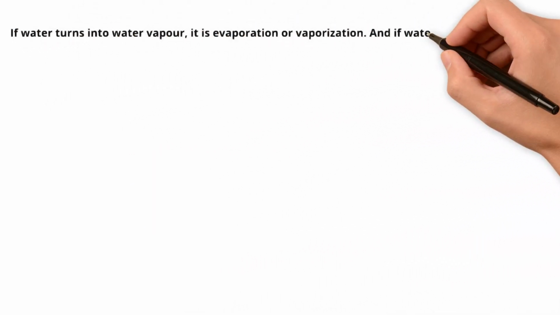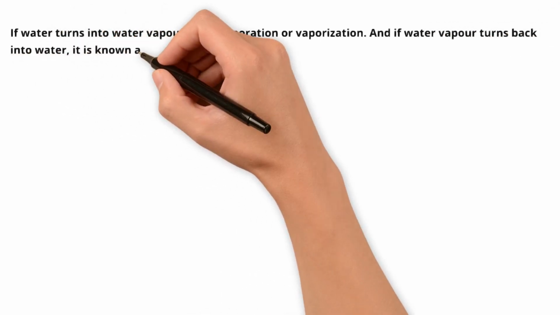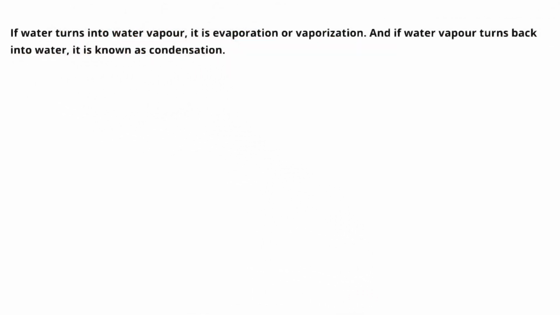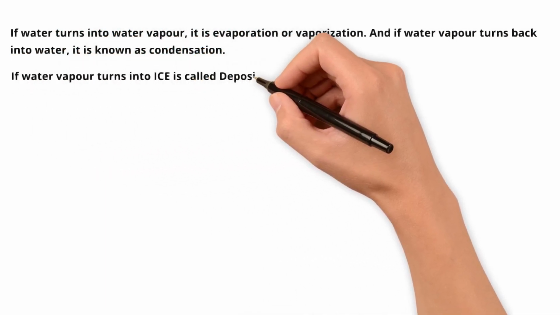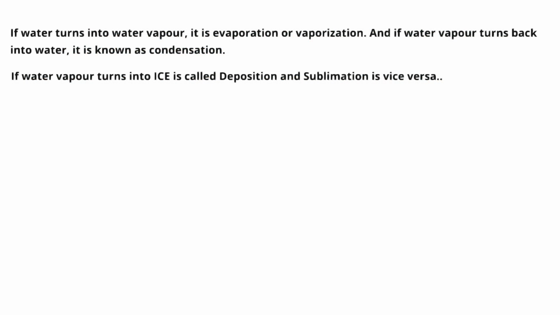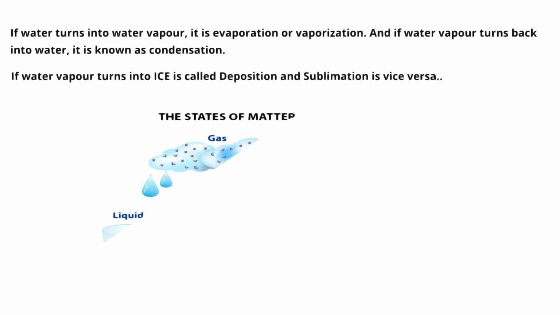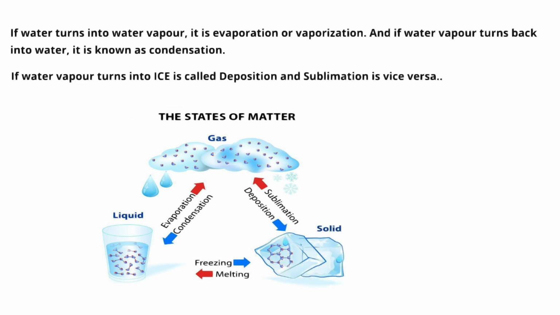If water turns into water vapor, it is evaporation or vaporization. And if water vapor turns back into water, it is known as condensation. If water vapor turns into ice, it is called deposition, and sublimation is vice versa.